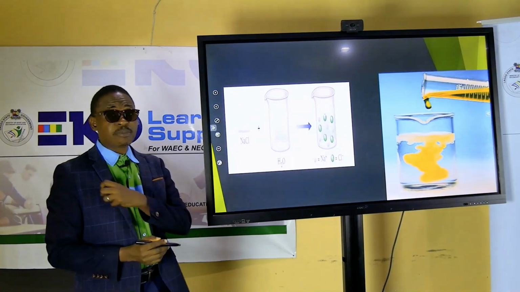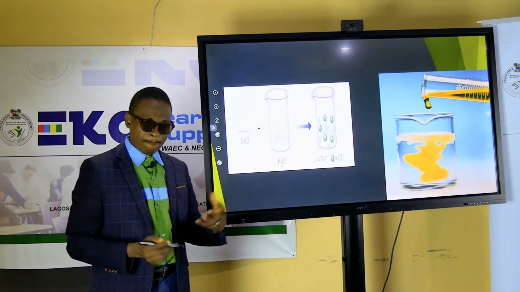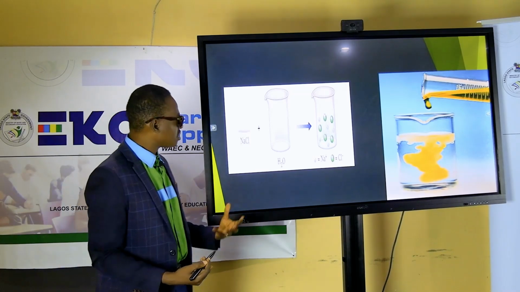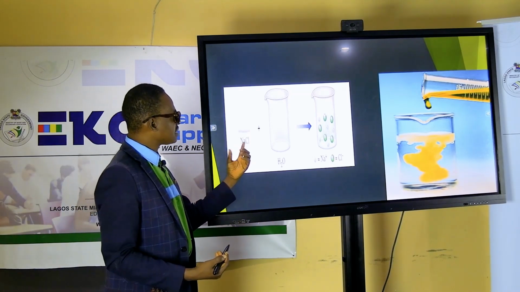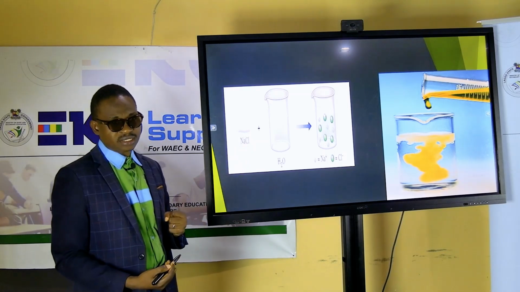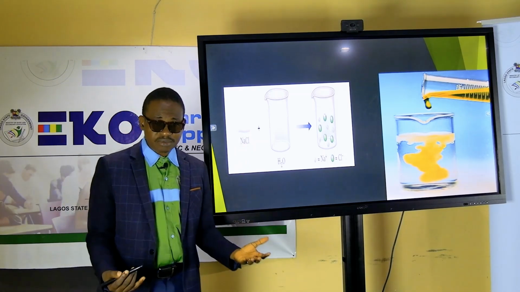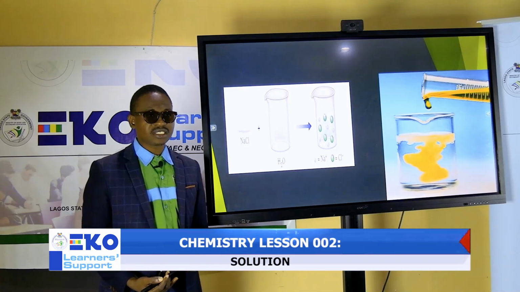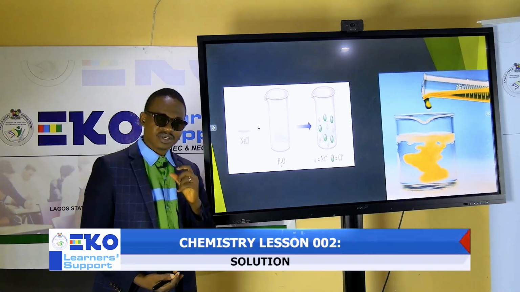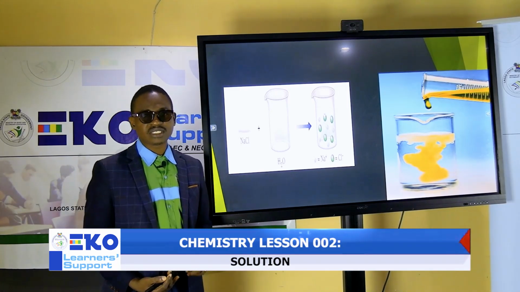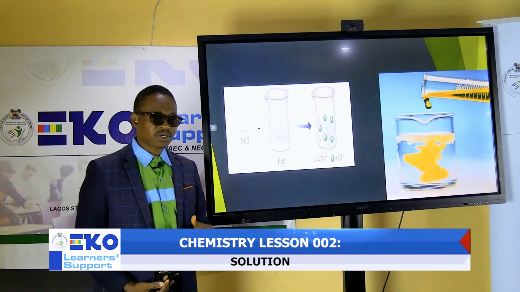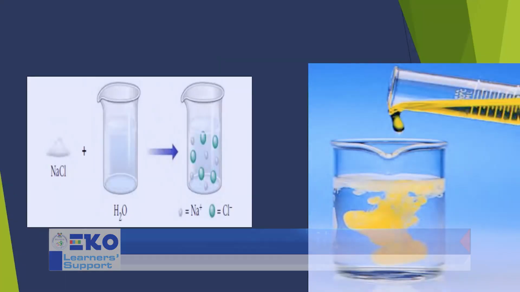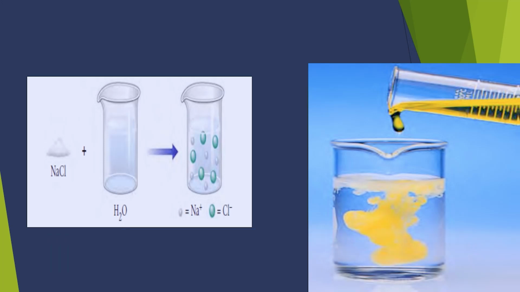So what actually happened when all these that I've said earlier are added together? Look at what happened. In this case, I have my salt. Your salt could be your table salt. So when you get home, what you can do is get to the kitchen, get your cup, get your salt, then you have water. Pour your water inside the cup, and begin to add salt inside. This is the practical thing that is going to form.